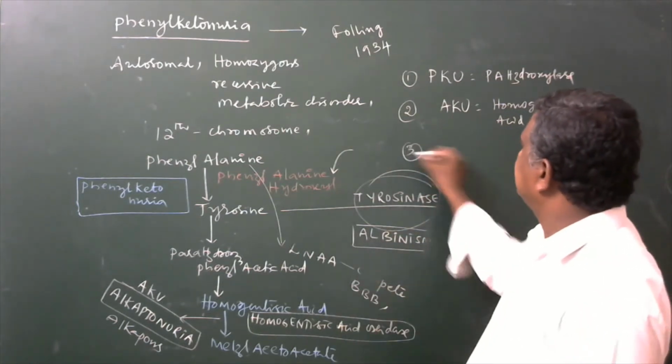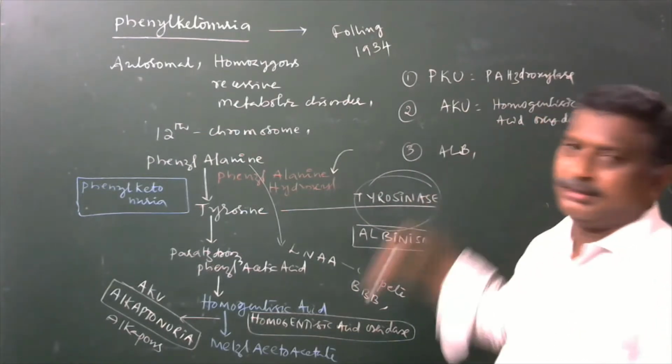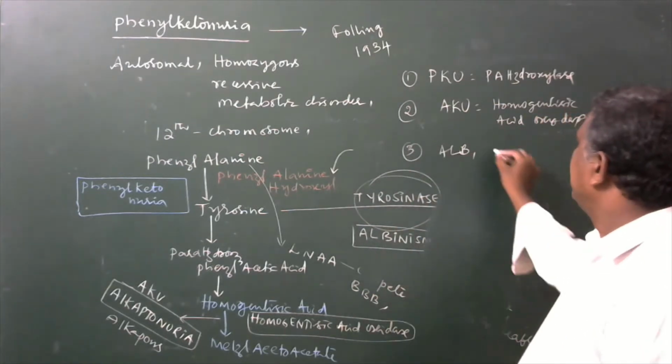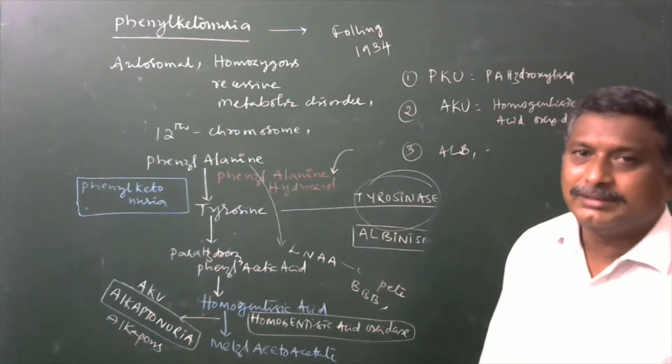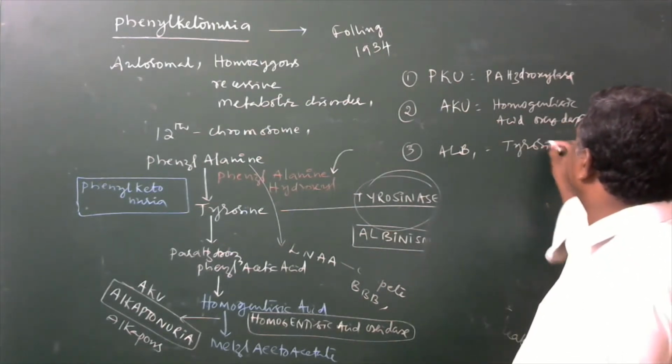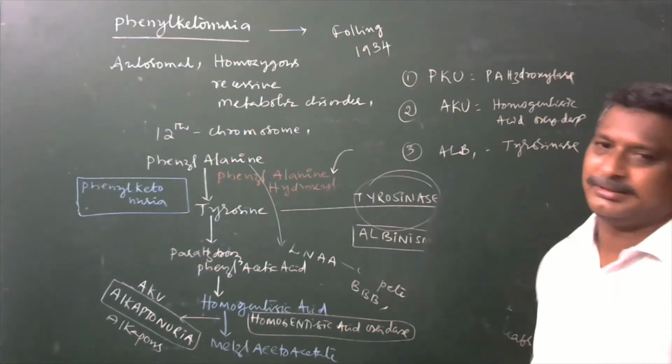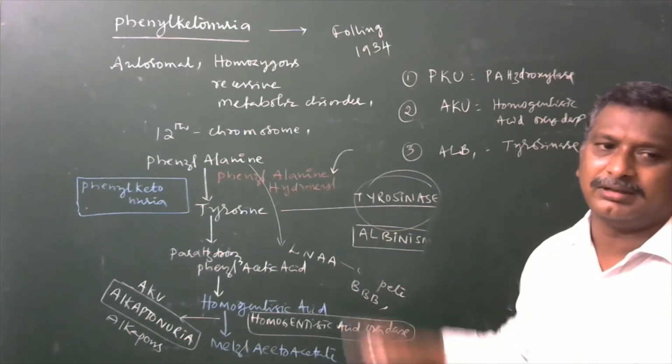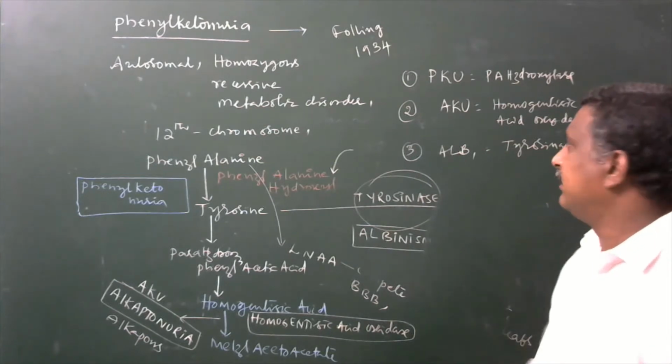And the third one is albinism. Here, which enzyme is absent? Tyrosinase, an enzyme, is absent. So we have to remember all these three things.